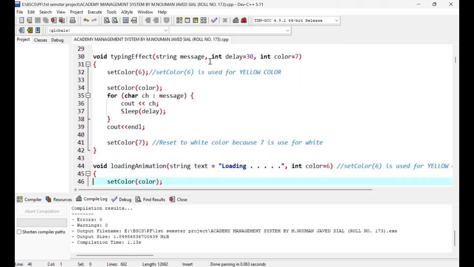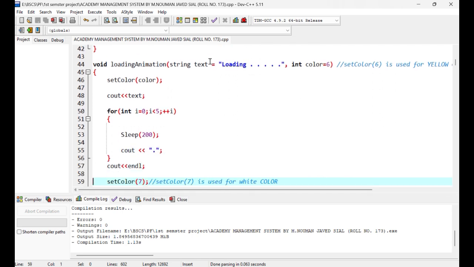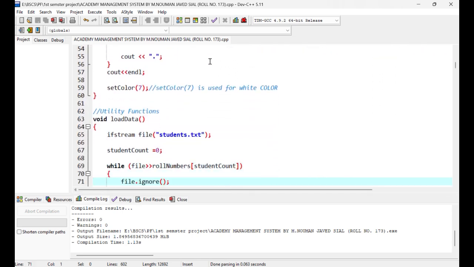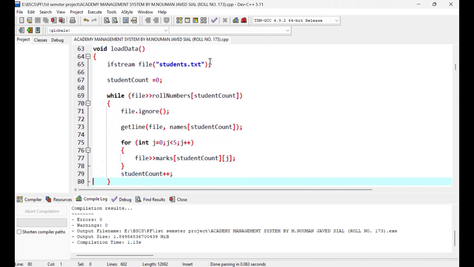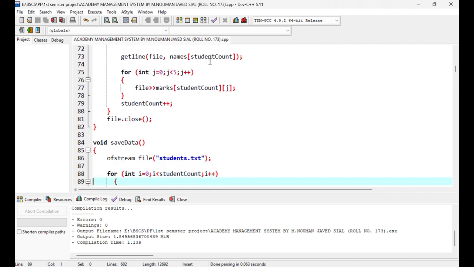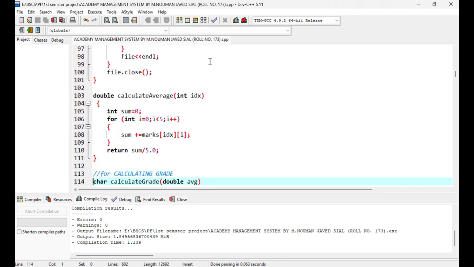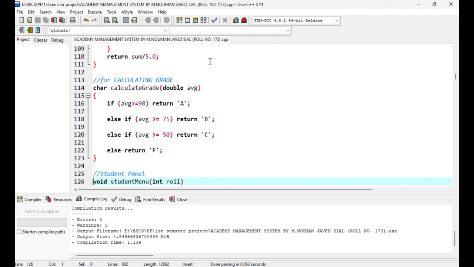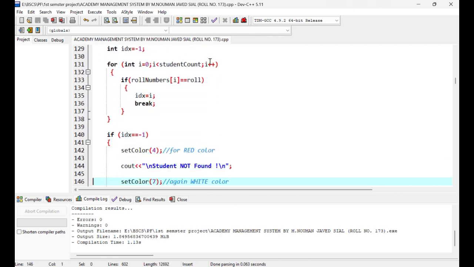I have used some functions, some animation functions, and some loops, like for loop, while loop, do while loop, and some other things like file handling. Here you can see I use loops, while loop, do while, for loop, and some conditions. Here is a character function, and all the stuff that I have used. This is a simple project you can easily understand.